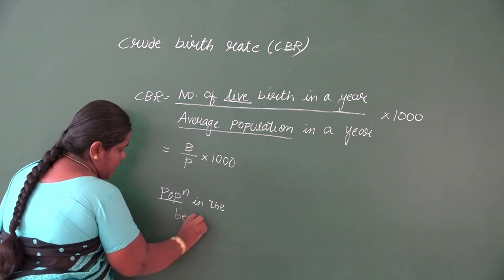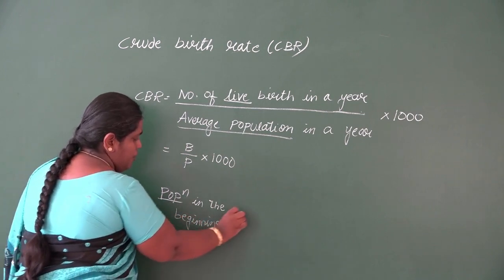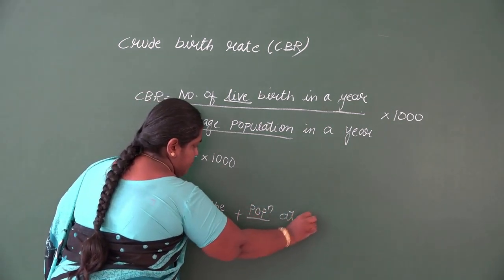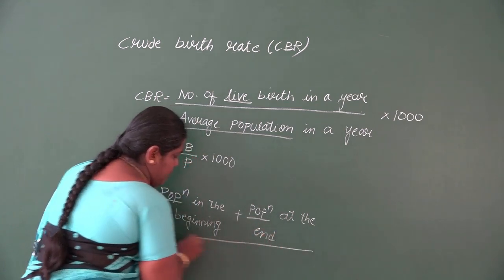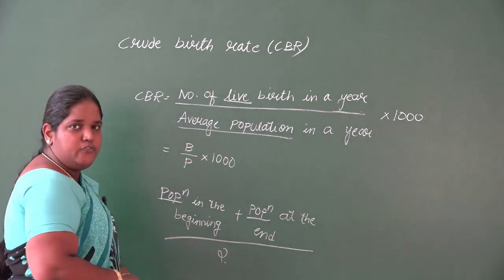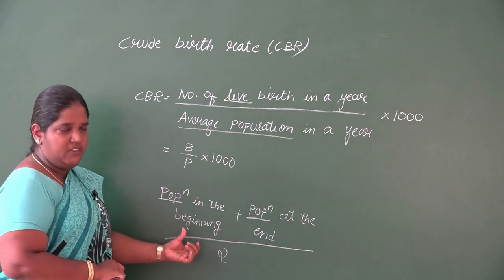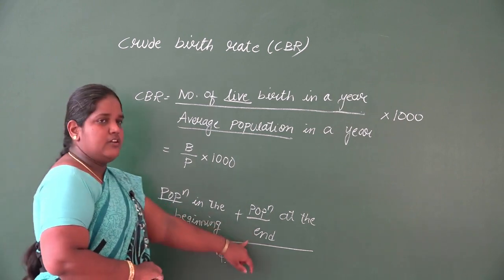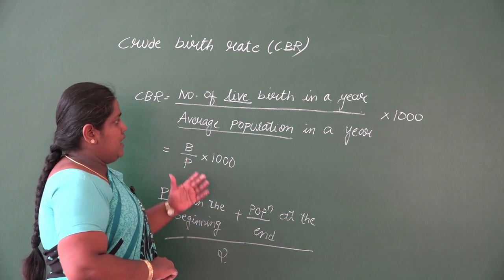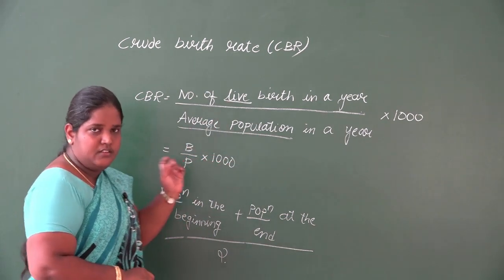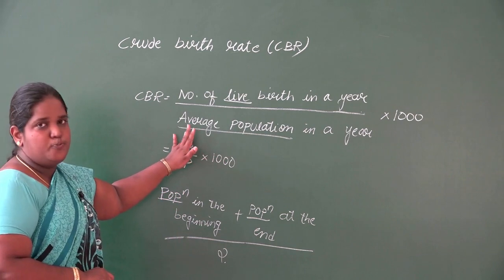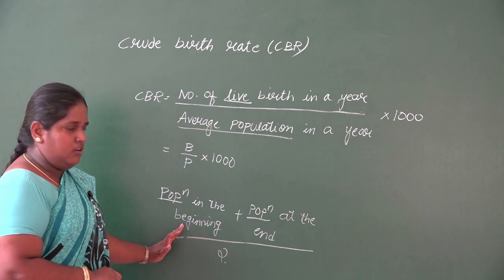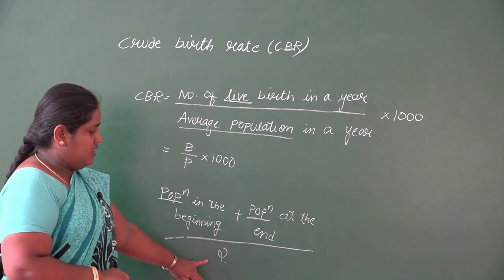the population in the beginning of the year plus the population at the end of the year, divided by 2. So we are taking the average. How do you find the average? We add both and then divide by 2. Sometimes if they have given just the population, even then we assume that to be the average population. So the average population in a year is the population in the beginning of the year plus the population at the end of the year, divided by 2.